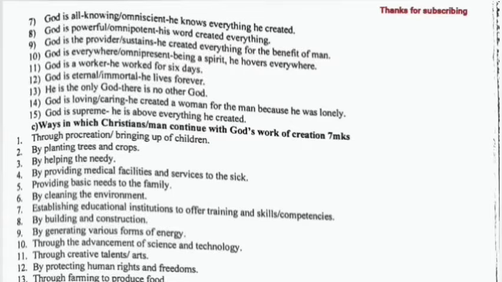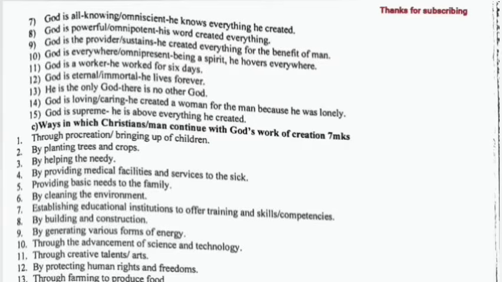God is all-knowing, that is omniscient. He knows everything he created. God is powerful, omnipotent. His word created everything. God is provider. He created everything for the benefit of man. God is everywhere. Being a spirit, he hovers everywhere. God is a worker. He worked for 6 days. God is eternal. He lives forever. He is the only God. There is no other God. God is loving. He created a woman for the man because he was lonely. God is supreme, he is above everything he created.